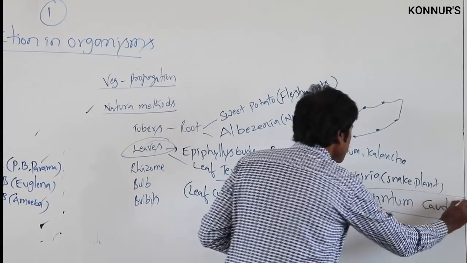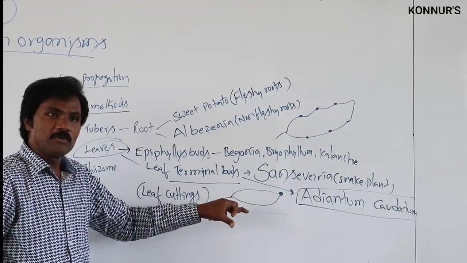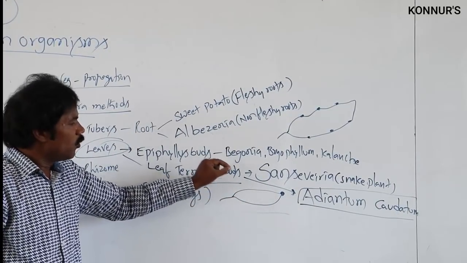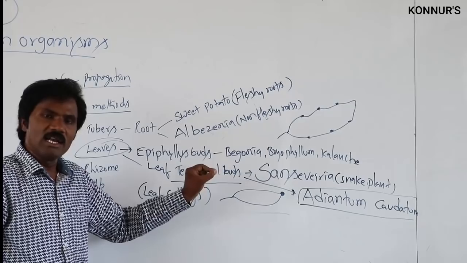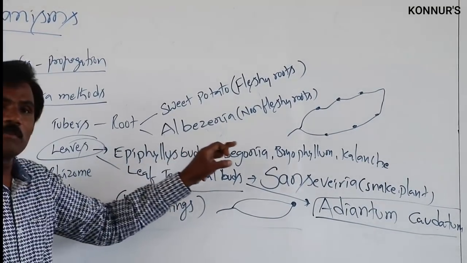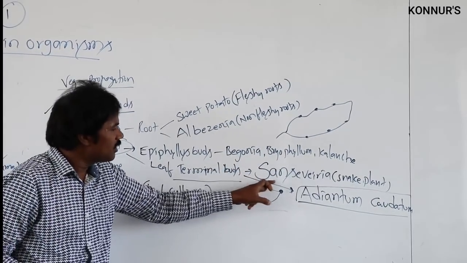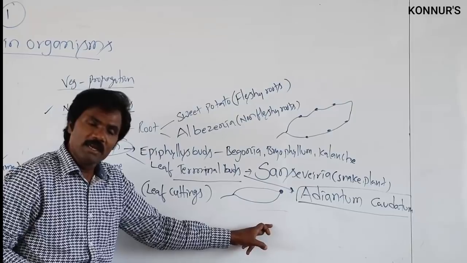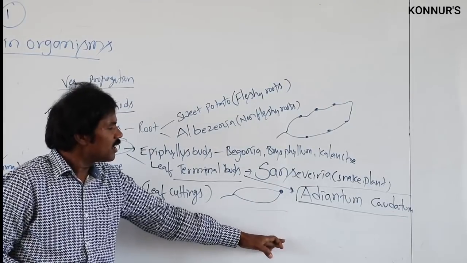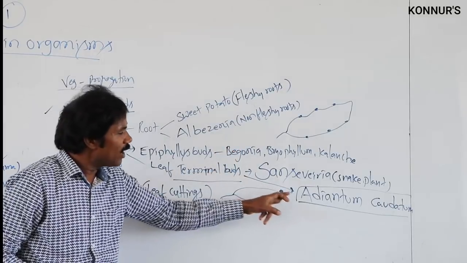Adiantum caudatum. For example, from the exam point of view, if they ask which among the following leaves with terminal buds one can propagate naturally, and they give Sansevieria, Adiantum, both A and B, and none of these, then one can give more priority to Adiantum.